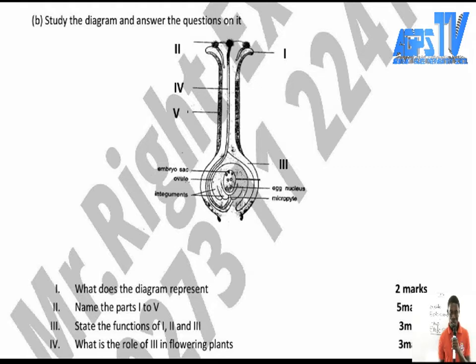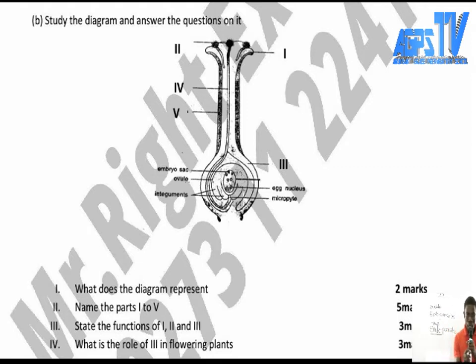Now, study the diagram and answer the question on it. This one is under the life cycle of a flowering plant. You have seen an embryo sac there. This will guide you to answer the question.